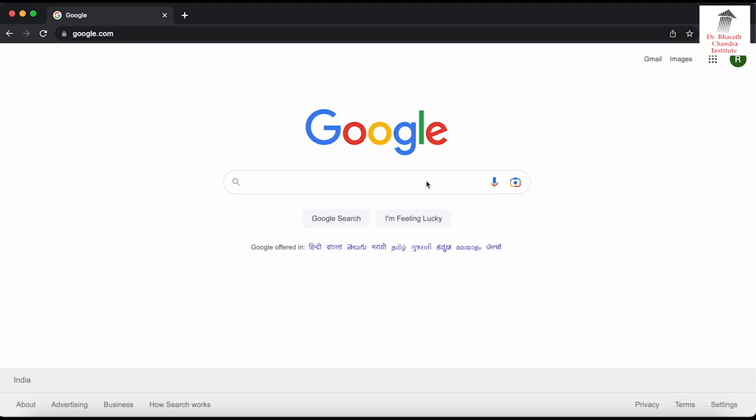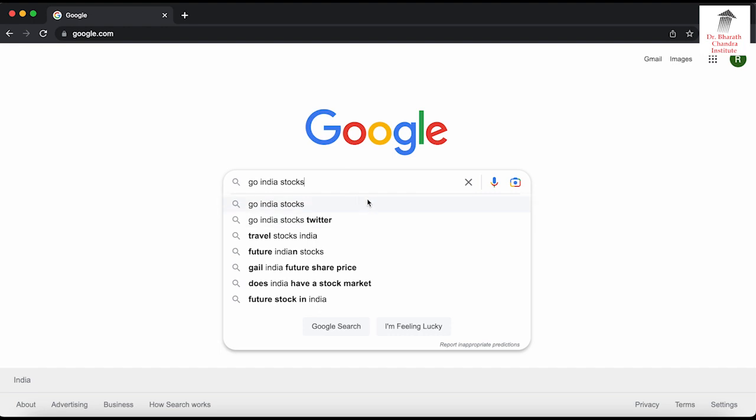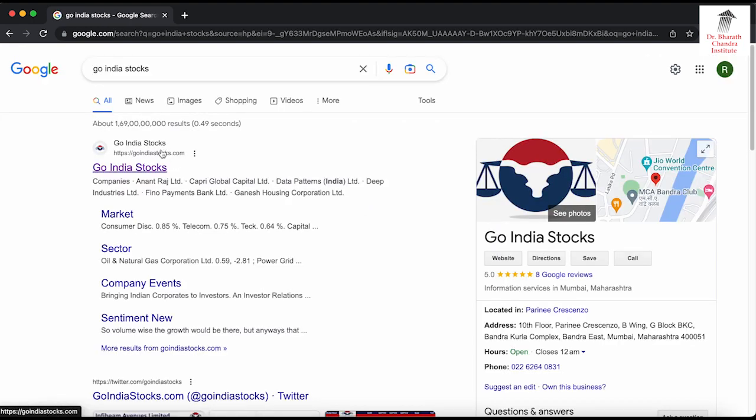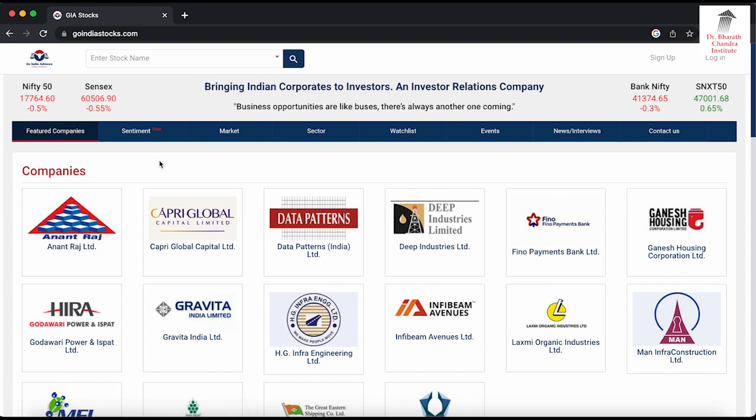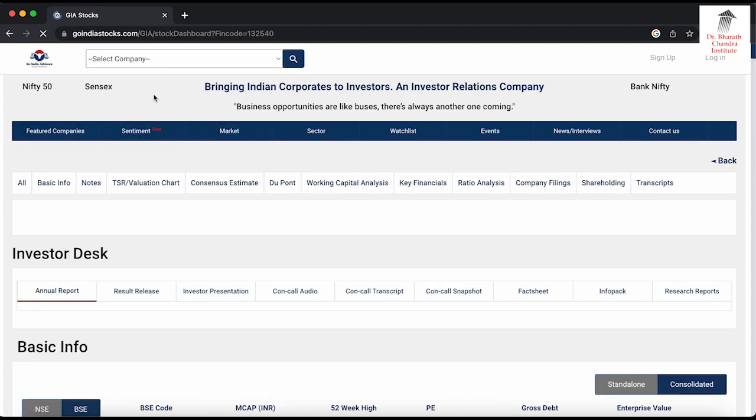The first website I'm showing you today is called Go India Stocks. So I'm going to search for this in Google so that I get the correct website, and once it's there, I click on the website called Go India Stocks. Suppose you want to research a particular company. Let us say it is TCS. So I will search for TCS, and once it comes, I click on TCS.